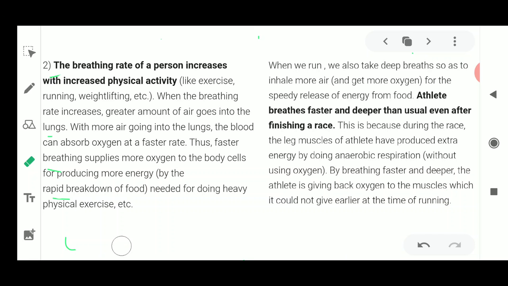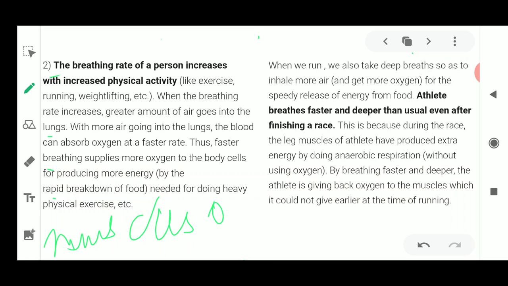Why is this happening? I'll just explain it once again. When we are racing or running, our leg muscles require much more oxygen to reach there, because we are running with the help of our legs. So the leg muscles require more energy, and for more energy we require more oxygen, so we need to breathe faster. Now once this oxygen reaches our lungs, aerobic respiration is not enough for giving the energy to the muscle cells.